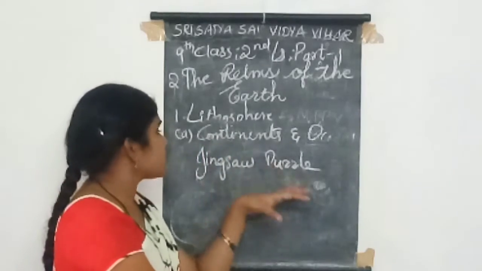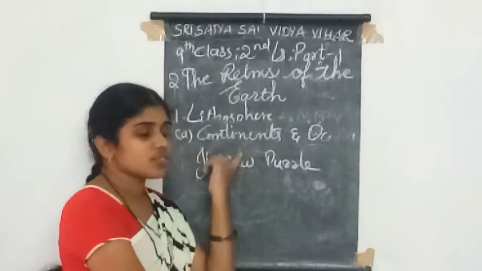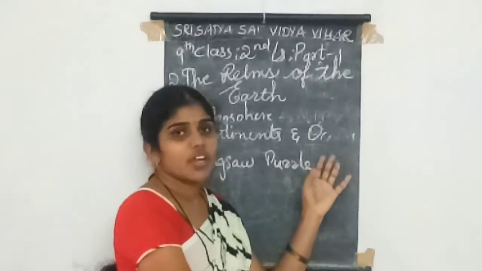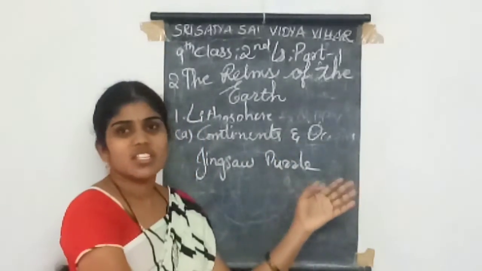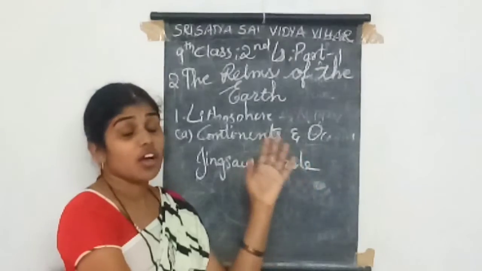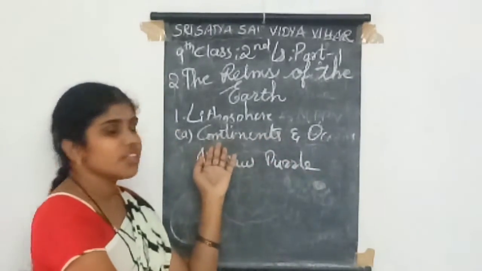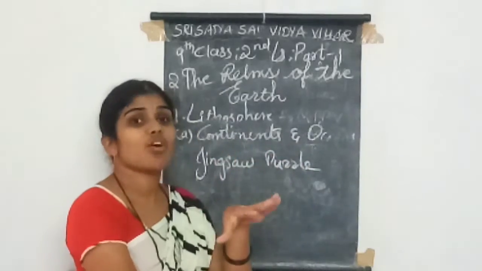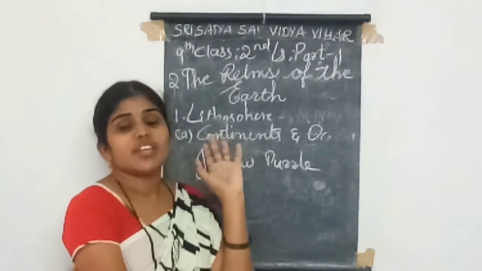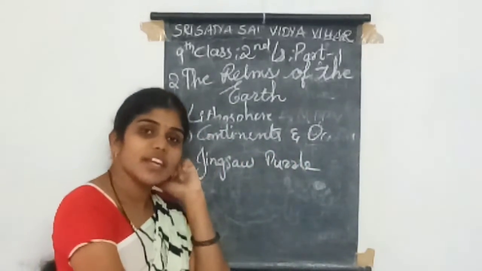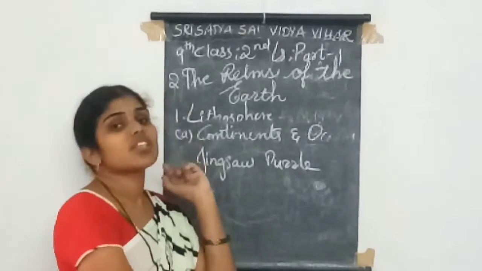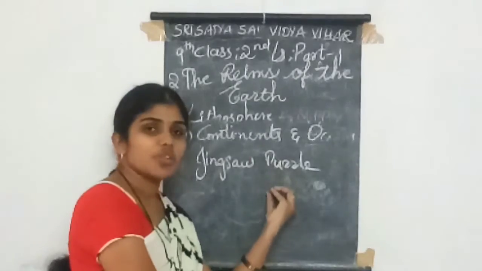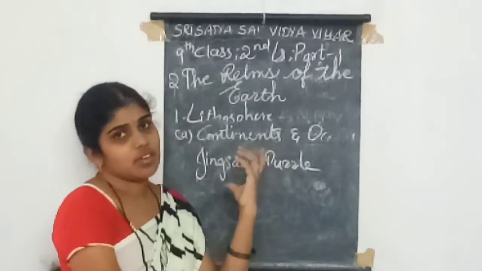Scientists named some four or five oceans, among them one is the frozen, ice ocean. Coming to the continents, there are seven continents. How these seven continents were formed, and what the reason is for dividing the land, we are discussing now in the jigsaw puzzle.